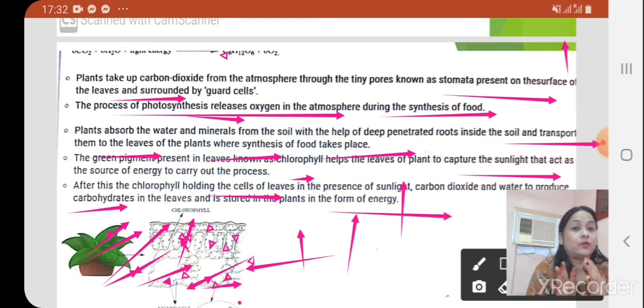The main significance of chlorophyll is to absorb, trap and capture the sunlight, and this energy is used in the process of photosynthesis, and carbon dioxide and water produce the carbohydrate.